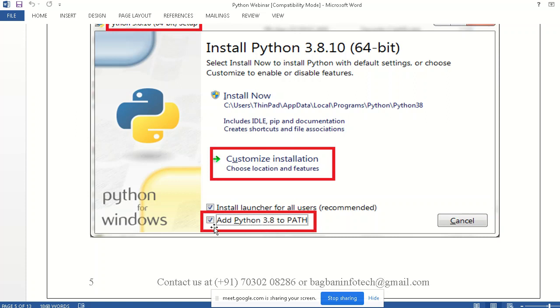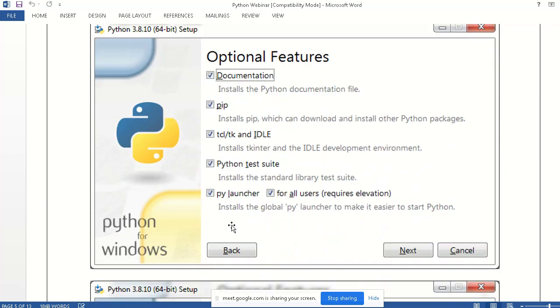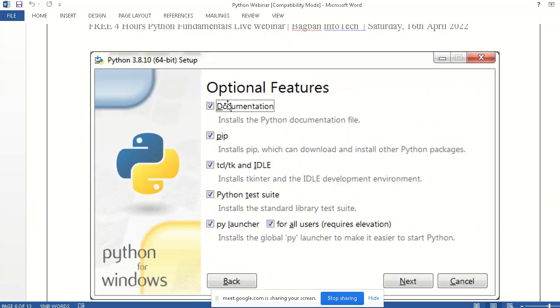If you forget this one, we can also add it manually. Next, we have to check the optional features. If you want to install them, or we can uncheck them. For now, it is recommended to use these features, especially pip, which we will use to download different Python packages.